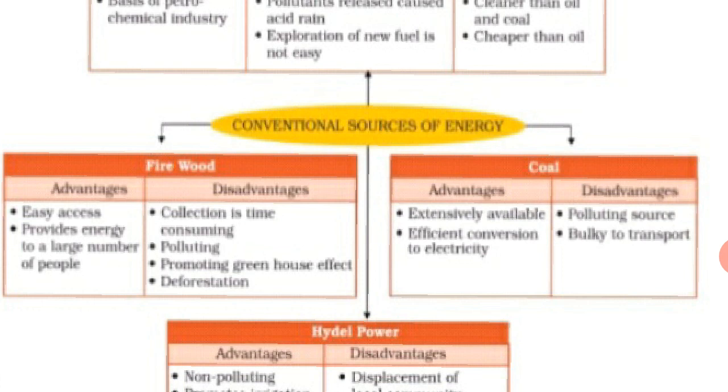Now coal. It is extensively available, and we can convert it efficiently to electricity. The disadvantages: it is a polluting source, as the smoke from burning coal harms the atmosphere, and it is bulky to transport.